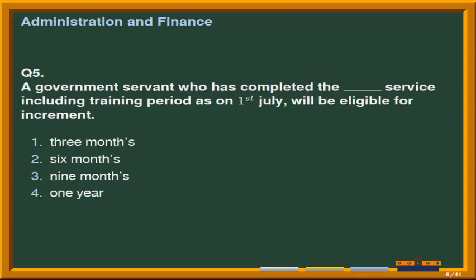Next question is, a government servant who has completed the fill-up service including training period as on 1st July will be eligible for increment, and the given options are number 1, 3 months; number 2, 6 months; number 3, 9 months; and the last option is 1 year. And the correct answer is option 2nd, that is 6 months.